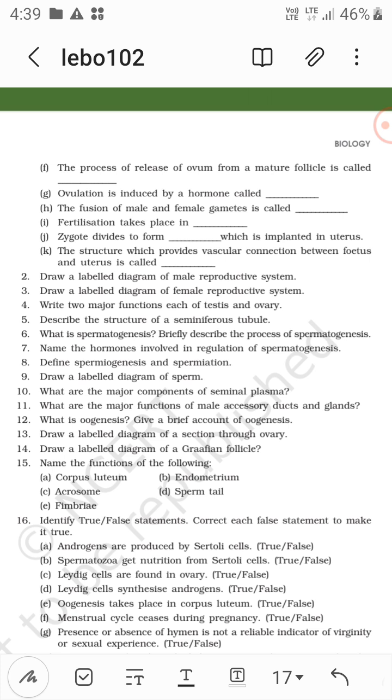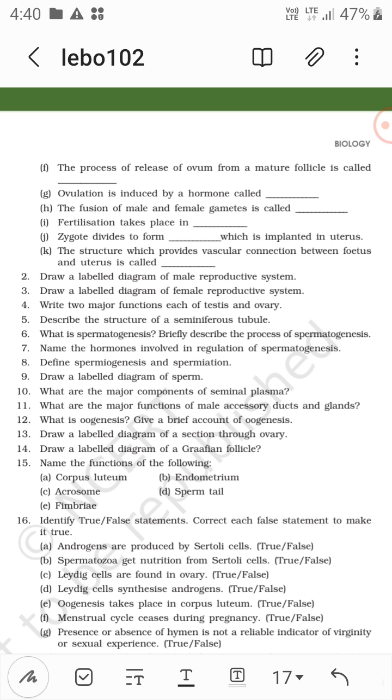So this is the graafian follicle. There are many granulosa layers of cells. This is the graafian follicle, like the mature follicle. This is known as the graafian follicle, where the ovum gets released on the 14th day, the mid of the cycle, right? Name the functions of the following.